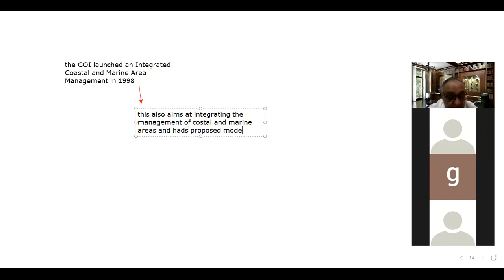So obviously in this also the corals, or the ecosystem of the corals, have been considered.